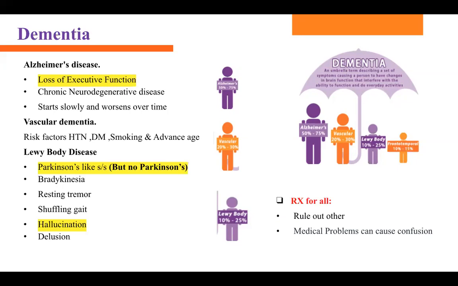So if they fail this mini mental state exam, how do you know that they failed? There are numbers. The total score is 30. If they score less than 24, that's suggestive of dementia. So once you order all this blood work, everything else is negative, you do the mini mental state exam and the score is less than 24, that means they have dementia. Okay.